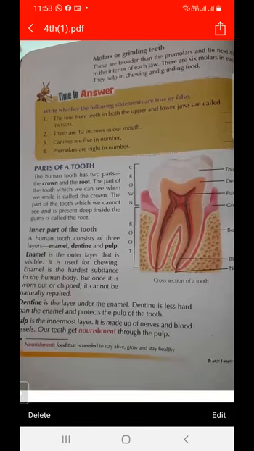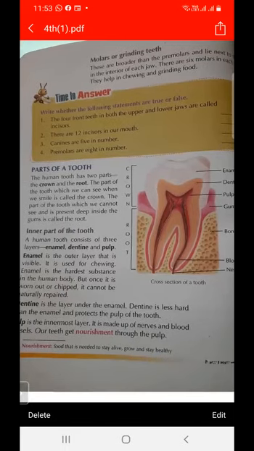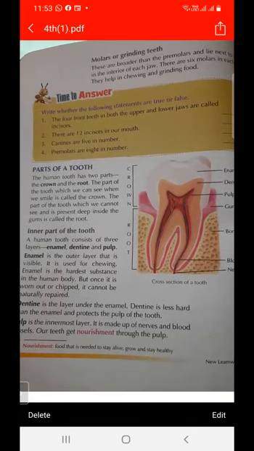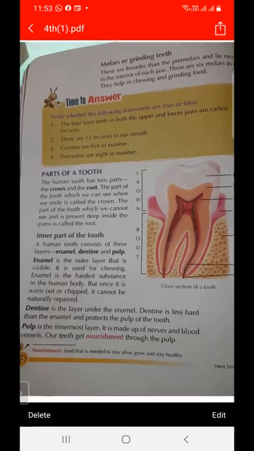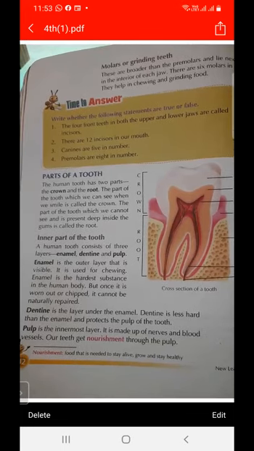And next is parts of the tooth. They have two parts. The upper part is called the crown and the lower part is called the root. And what are the inner parts of the tooth? Enamel, dentine, pulp.